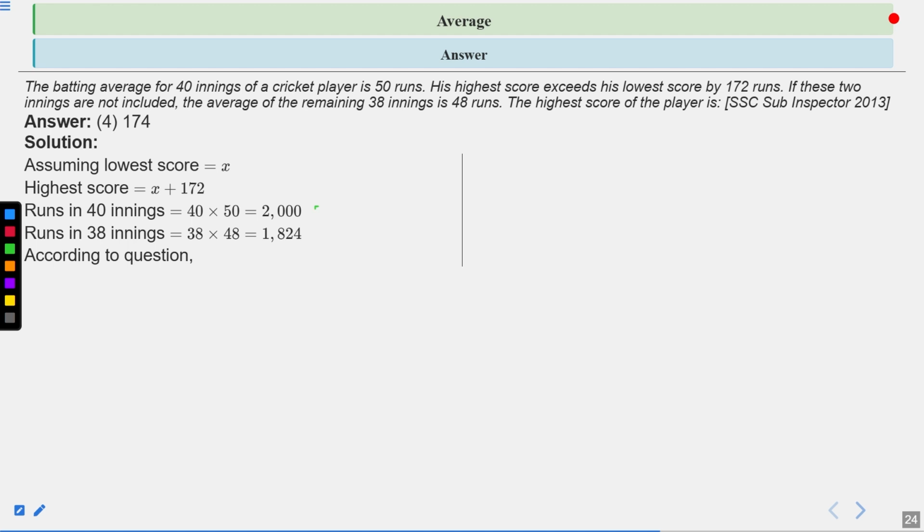So according to the question, the difference between these two is equal to the sum of these two scores, highest and lowest. So we can say that 2000 minus in the bracket x plus in small bracket x plus 172 equals to 1824. So we can calculate the value of x, which becomes